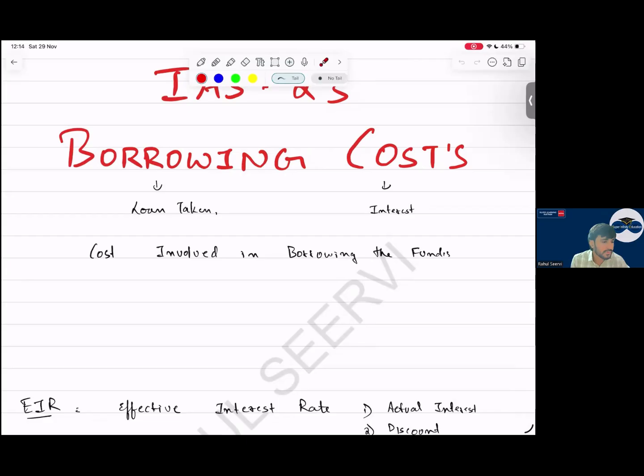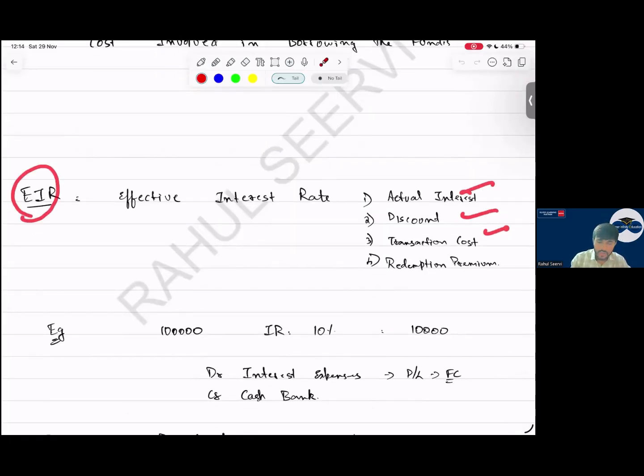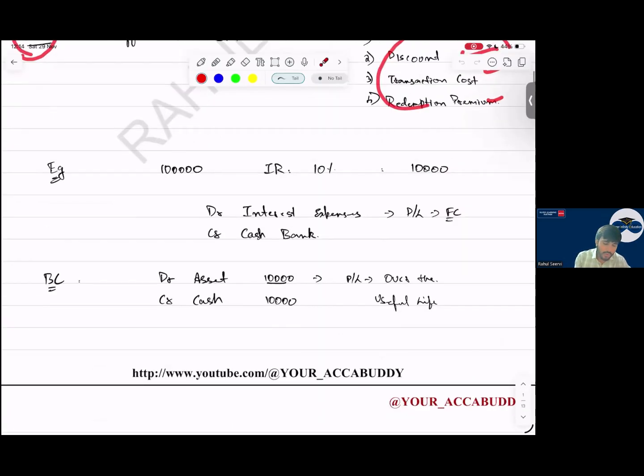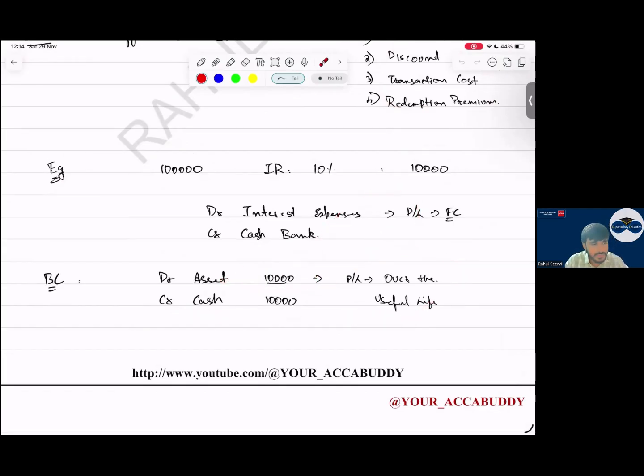Yes, sir. See here, the effective interest rate we have seen includes all these components. So normally what do we do, sir? Whenever we take a loan, we record this 10,000 as an expense in P&L under the financing category. But the standard is saying you can record debit asset, credit cash. You can recognize this as an asset, and instead of recognizing it in P&L today in one shot, we recognize it as an asset, and over the period we recognize it as an expense.